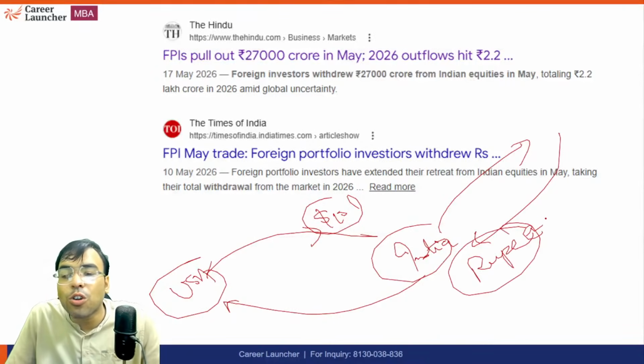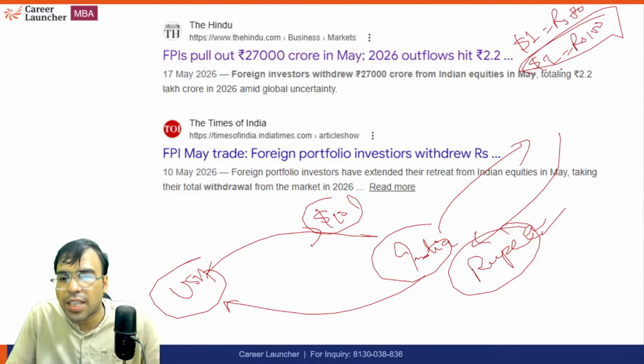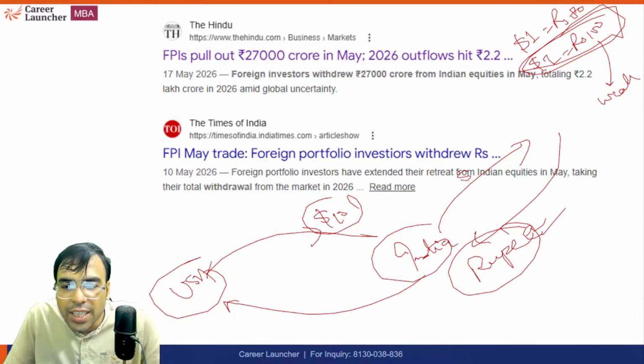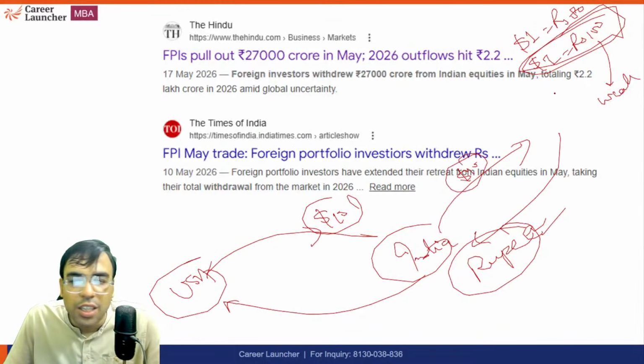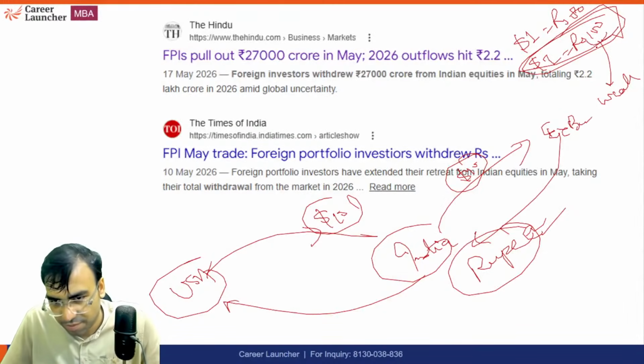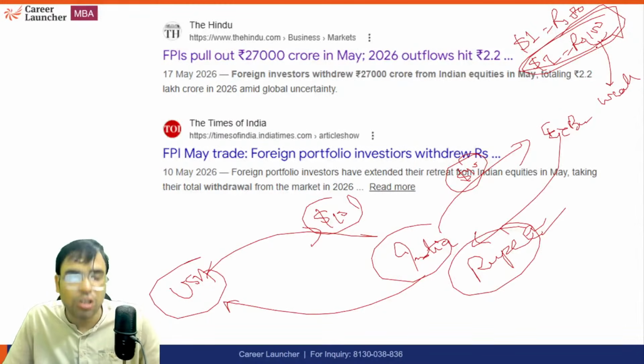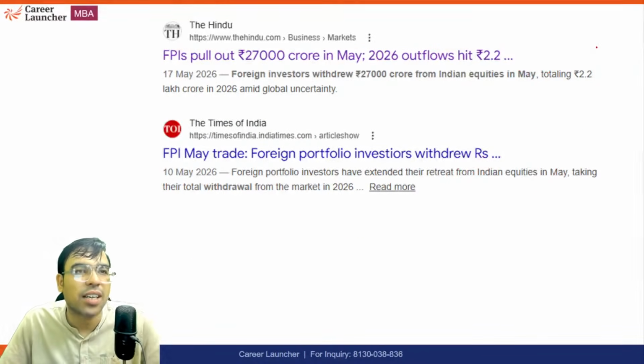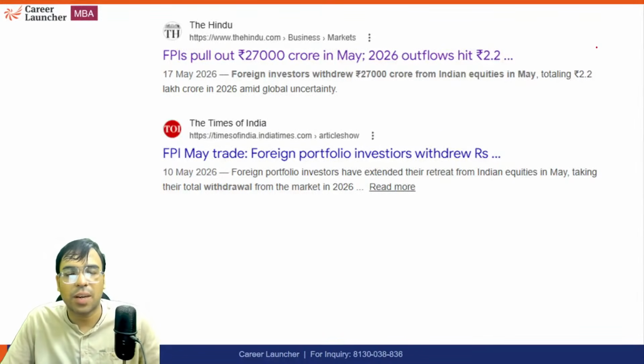So you will get more rupees when the rupee is weak. For example, $1 is 80 rupees versus $1 is 100 rupees. The second one is a weak rupee. So when you take the $10 you have earned to the RBI or any exchange bank, you will get more money in the second case. So you should remember that if the rupee is weak, exporters will benefit and importers will be at a loss.